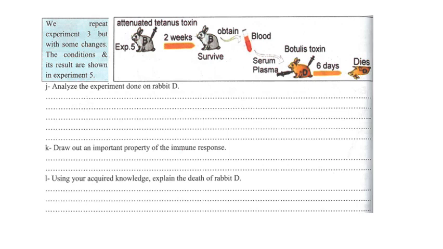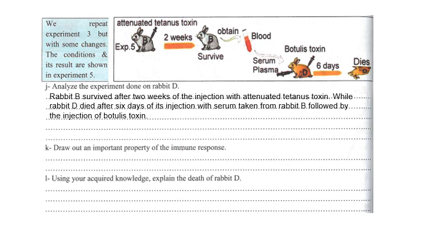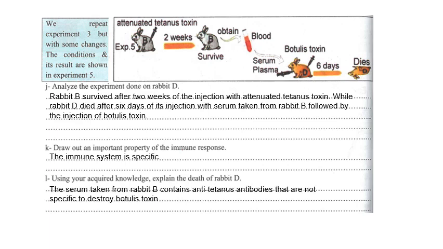Analyze it. We say rabbit B survived after 2 weeks of the injection with attenuated tetanus toxin, while rabbit D died after 6 days of the injection with the serum taken from rabbit B, followed by injection of botulism toxin. Draw out an important property of the immune response. We say the immune system is specific. Using your acquired knowledge, explain the death of rabbit D. The serum taken from rabbit B contains anti-tetanus antibodies that are not specific to destroy the botulism toxin.